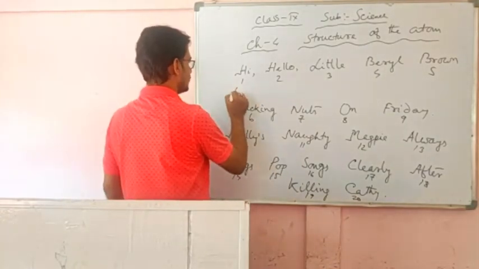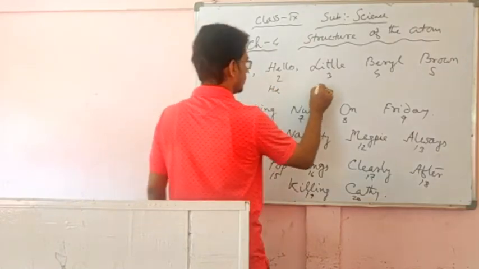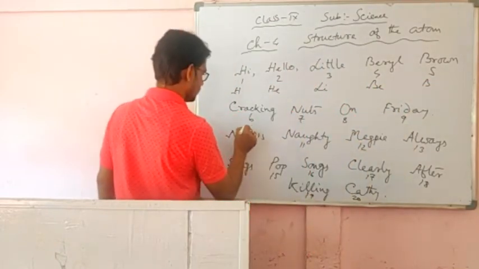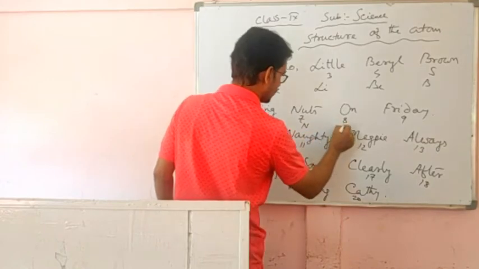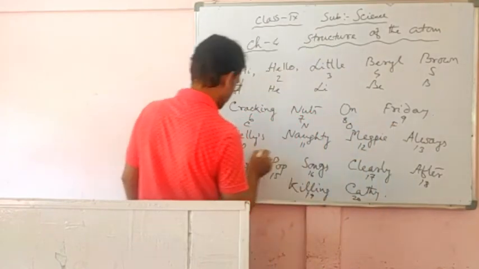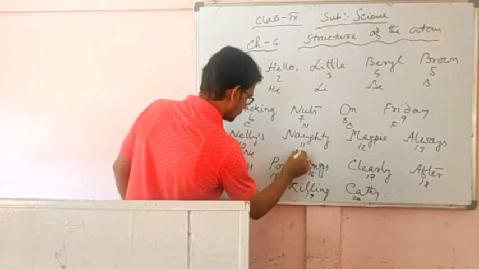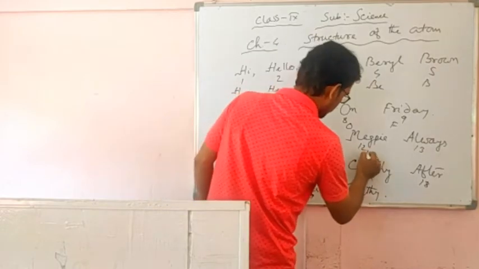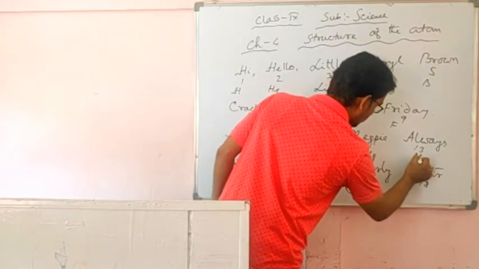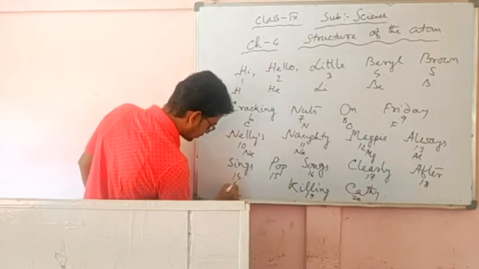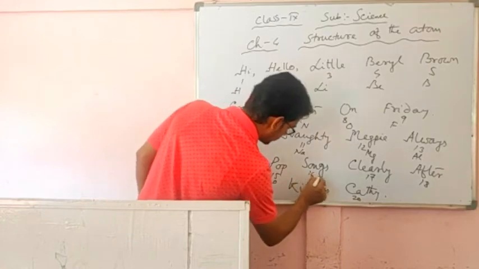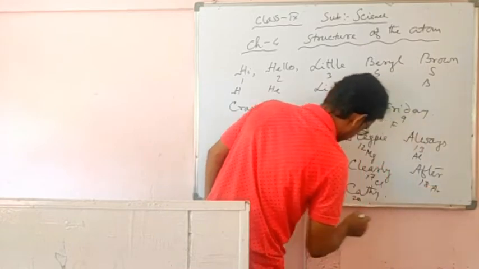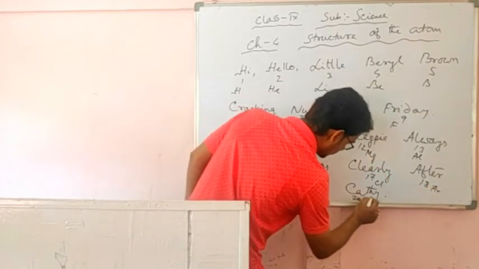From there, if I write the symbols: this is hydrogen H, helium He, lithium Li, beryllium Be, boron B, carbon, nitrogen, oxygen, fluorine, neon, sodium Na, magnesium Mg, aluminium Al, silicon Si, phosphorus P, sulfur S, chlorine Cl, argon Ar, potassium K, calcium Ca.